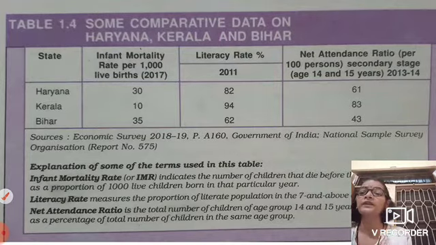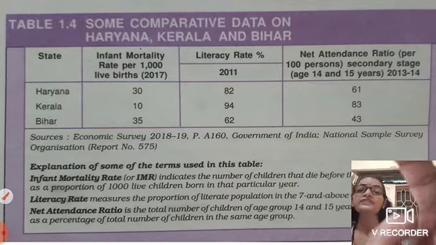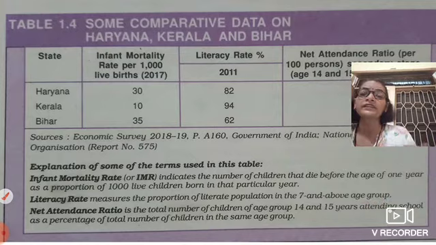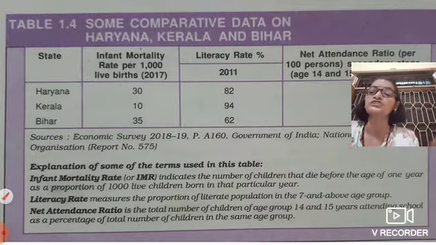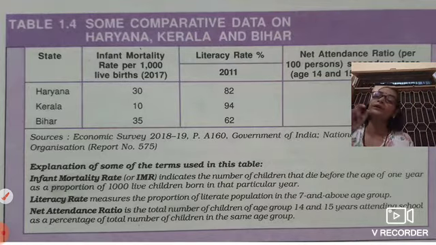Here in this table, the definition of infant mortality rate is the number of children that die before the age of 1 year as a proportion of 1000 live children born in that particular year.